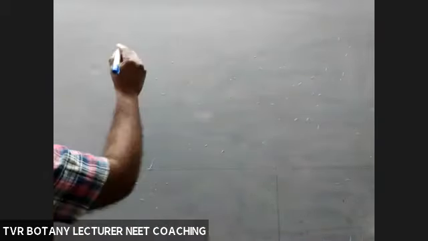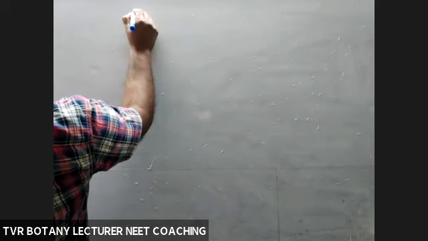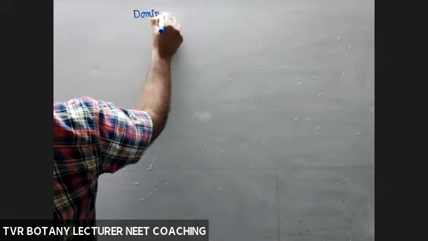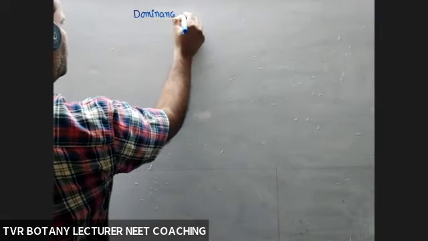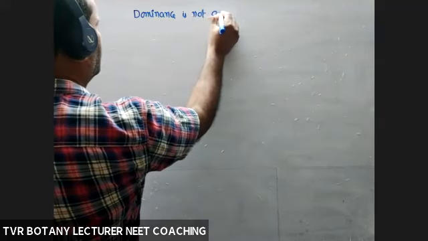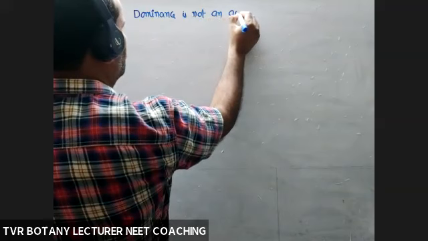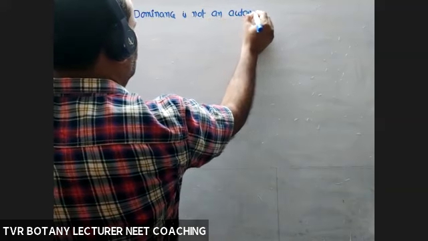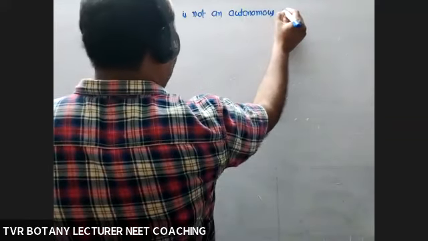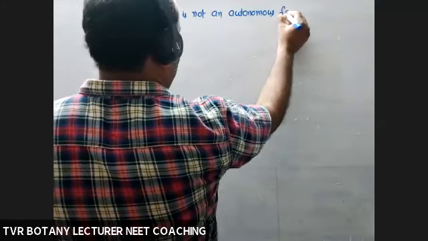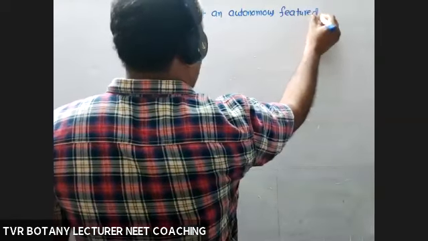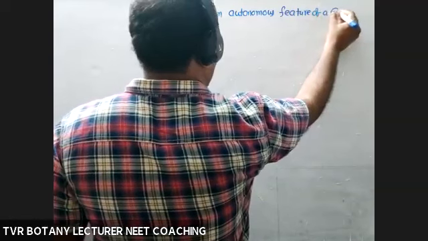Now, dominance is not an autonomous character or feature of a gene.